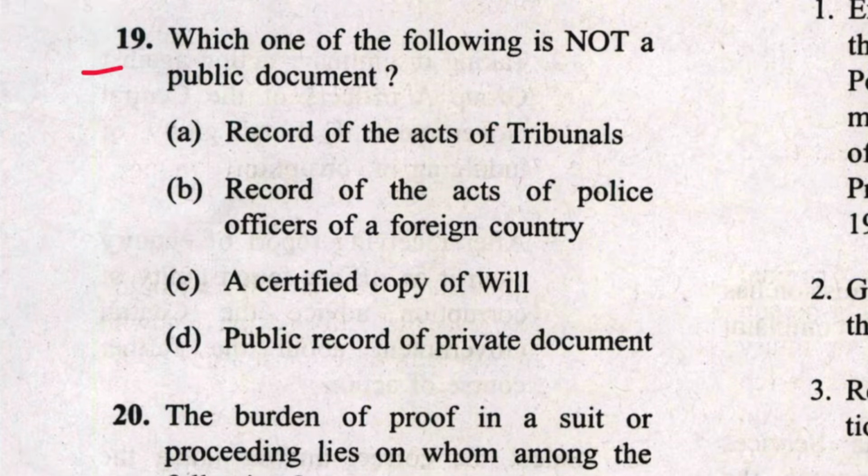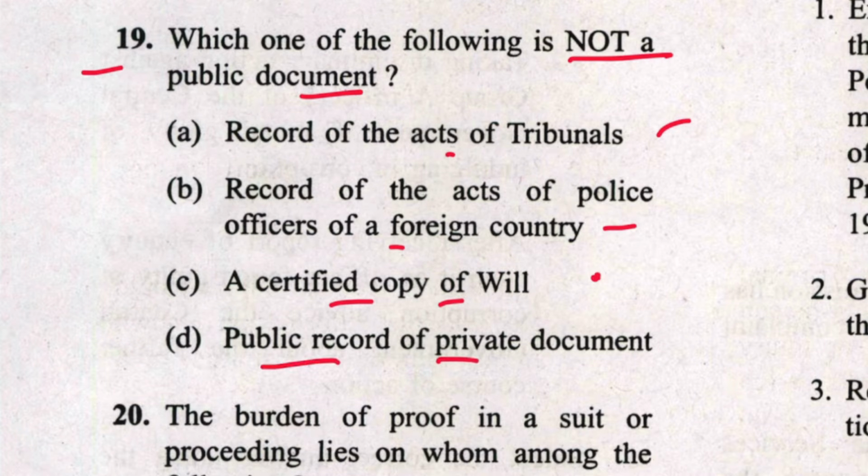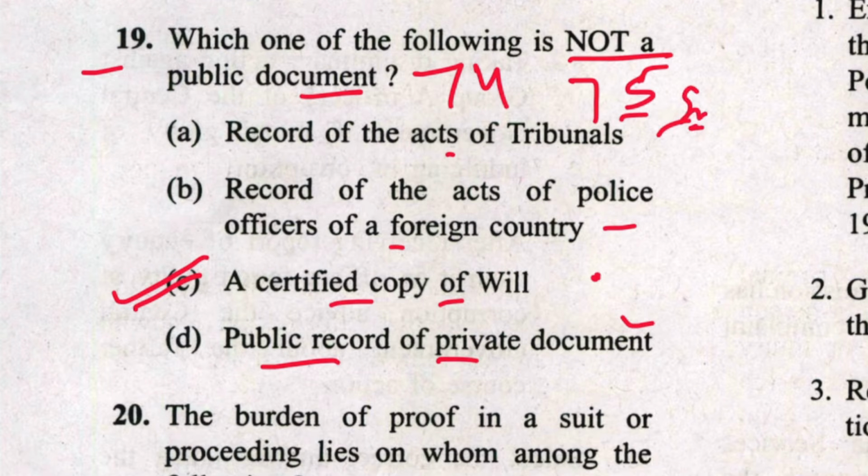Next is 19. Which one of the following is not a public document? Record of the acts of tribunal. This is a public document. Record of the acts of police officer of a foreign country. This is also a public document. Certified copy of a will. It is a private document. Public record of private document. This is also a public document. So C is the answer. And which section talks about public document? Section 74. And private document, section 75 of Evidence Act.